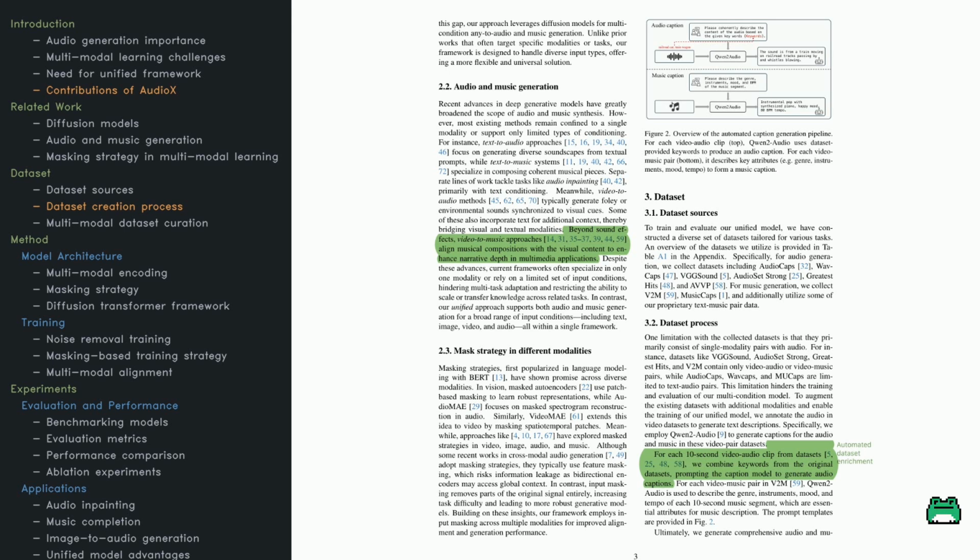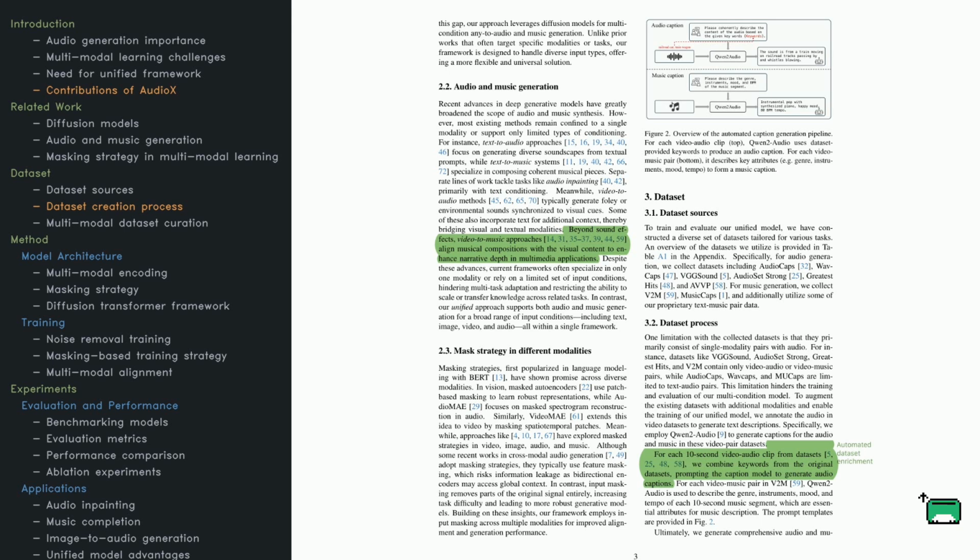This automatic labeling matters because it creates better training data. A lot of existing datasets don't come with detailed annotations, which makes training more challenging. By applying Qwen Audio to large datasets, the authors can produce rich text labels that significantly improve the model's understanding of the audio. They also apply a masking strategy, similar to what's used in text models like BERT, but here it's applied to audio and music. Parts of the sound are hidden, and the model learns to fill those gaps based on the remaining context. The idea is to encourage the system to develop more robust representations.